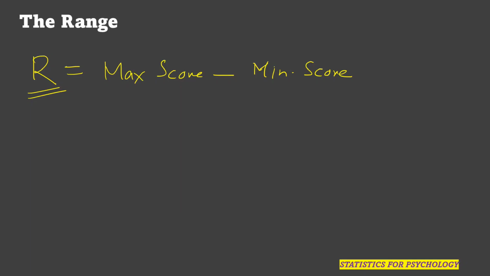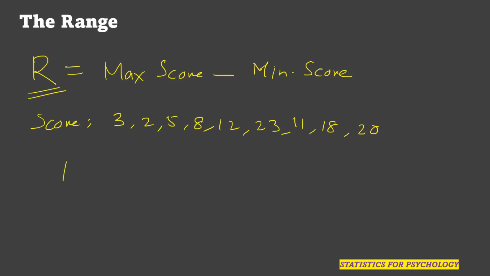Still, to calculate range, let us take an example. A score is given like this: 3, 2, 5, 8, 12, 23, 11, 18, and 20. And then range would be what?